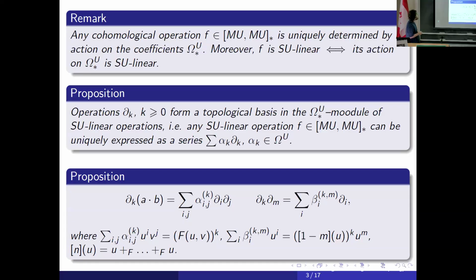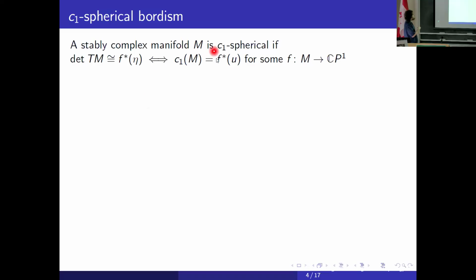Now about C1-spherical bordism. What is it? A stably complex manifold is C1-spherical if its determinant bundle is induced from the universal bundle over CP1, or equivalently, the first Chern class is induced from the generator in the second homology of CP1. So the first Chern class is spherical; it's induced from the sphere CP1.